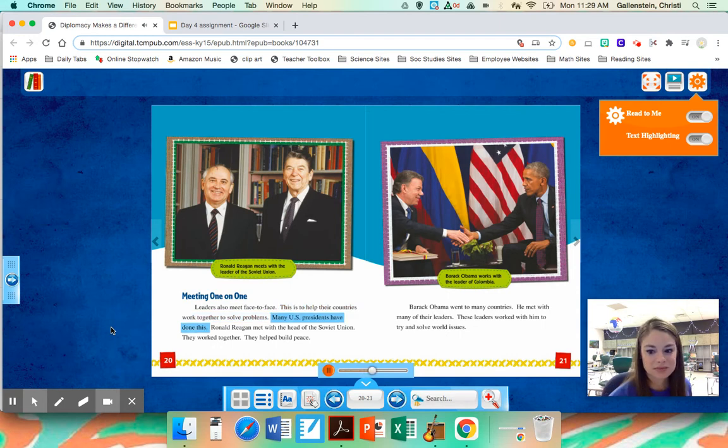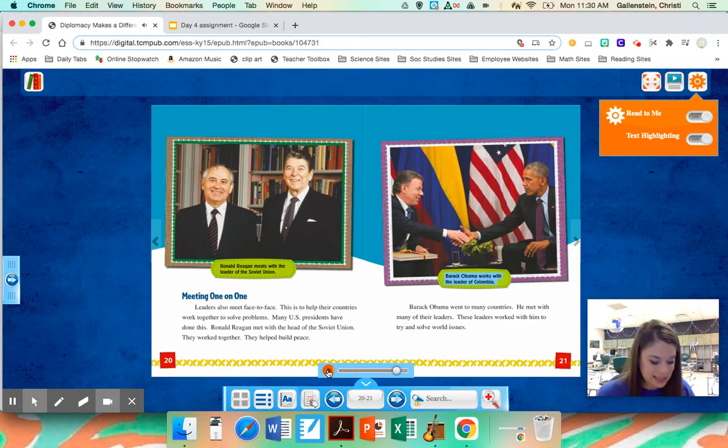Many U.S. presidents have done this. Ronald Reagan met with the head of the Soviet Union. They worked together. They helped build peace. Ronald Reagan meets with the leader of the Soviet Union. Barack Obama works with the leader of Colombia. Barack Obama went to many countries. He met with many of their leaders. These leaders worked with him to try and solve world issues.